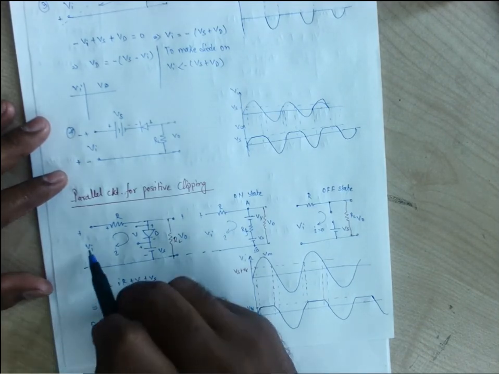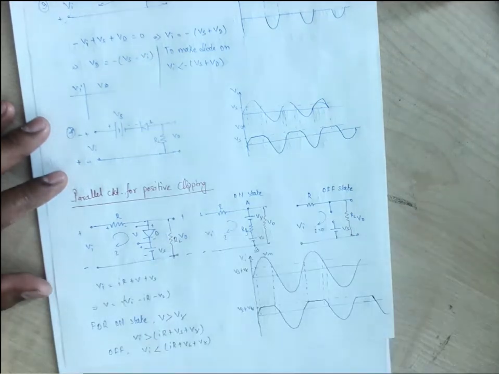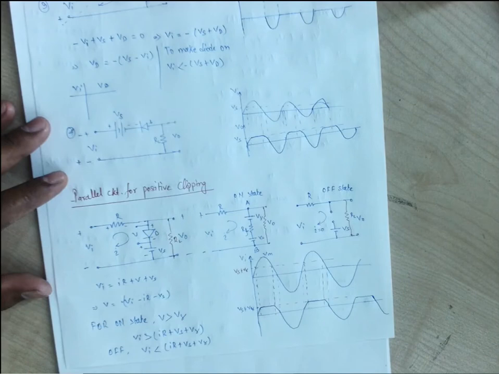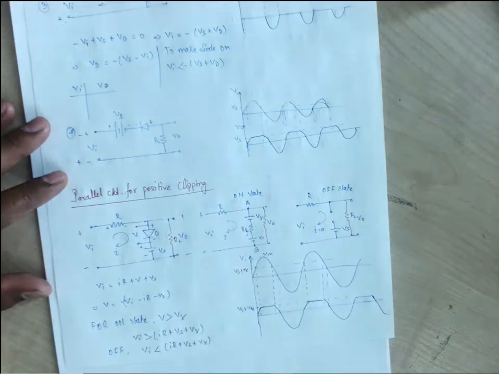Now when Vi overcomes our Vs, that time the diode will become on. So the output will be across this node A and B. So that will be the output. So what will be the output?